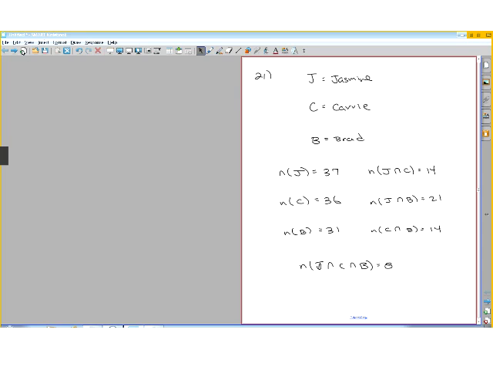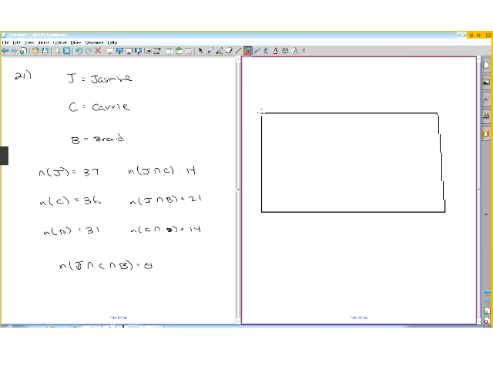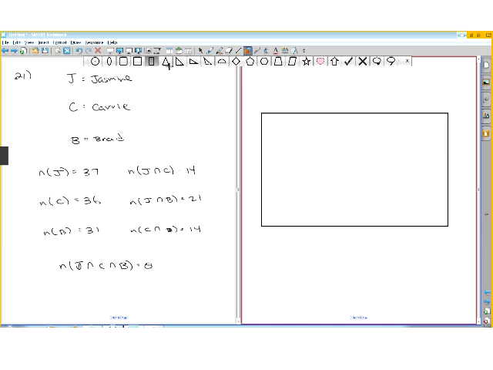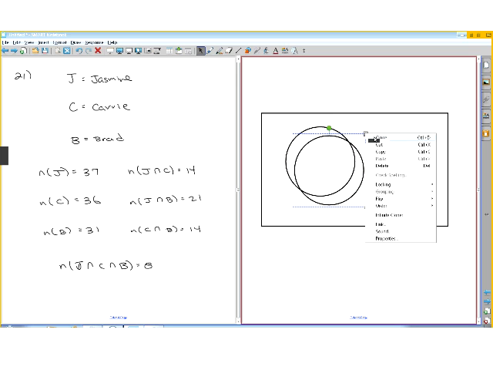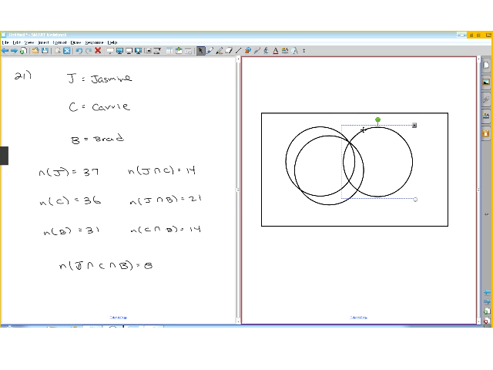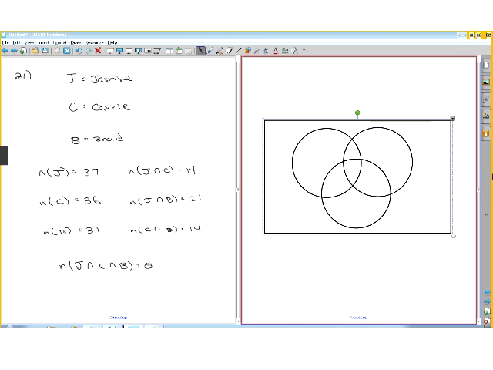Let's put a new page on. We're going to do this as a Venn diagram analysis, and we have three sets. So we'll do a circle like that. So there we are, and we're going to call this J, Jasmine.